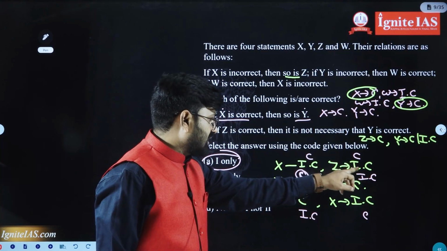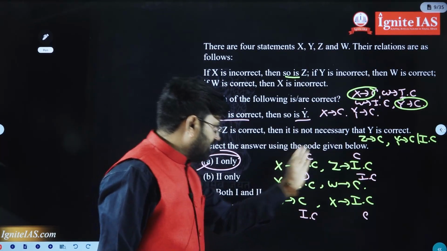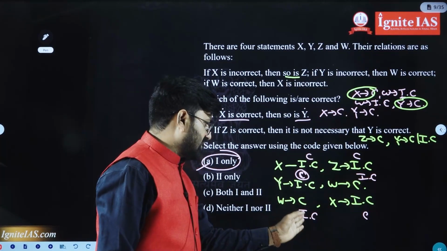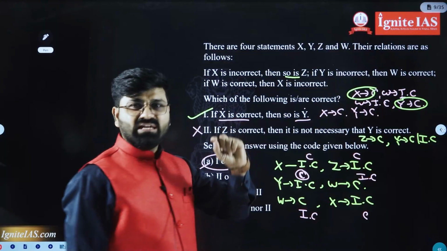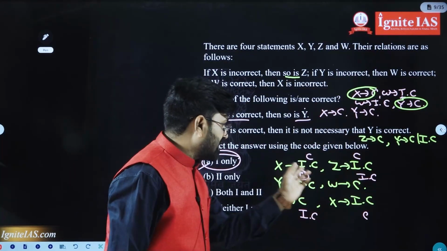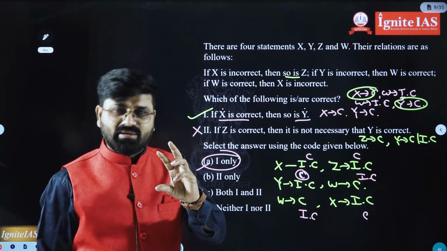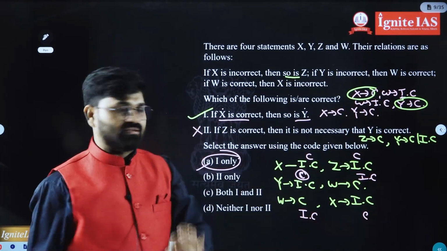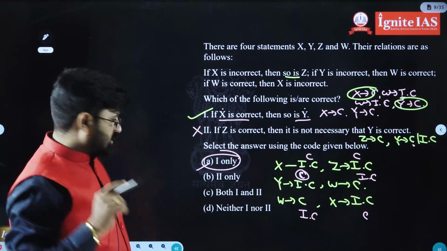If X is correct, W is incorrect. If W is incorrect, Y must be correct. So if Z is correct, Y must be correct. They gave in the statement that it may or may not be correct. No, it is 100% correct. Y must be correct. So that is why it is wrong. That is the concept here.